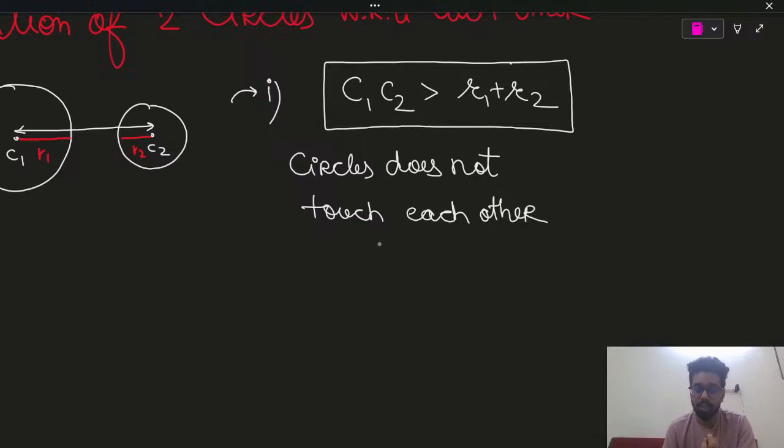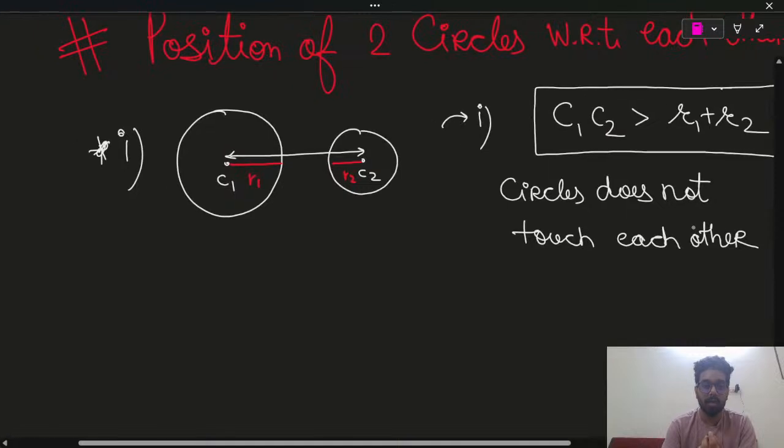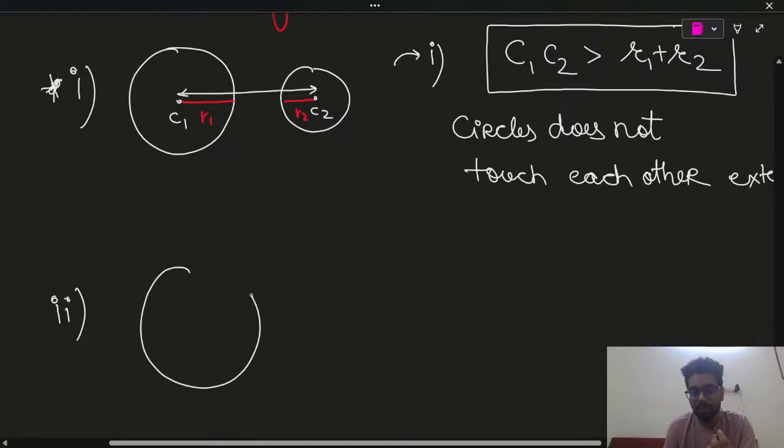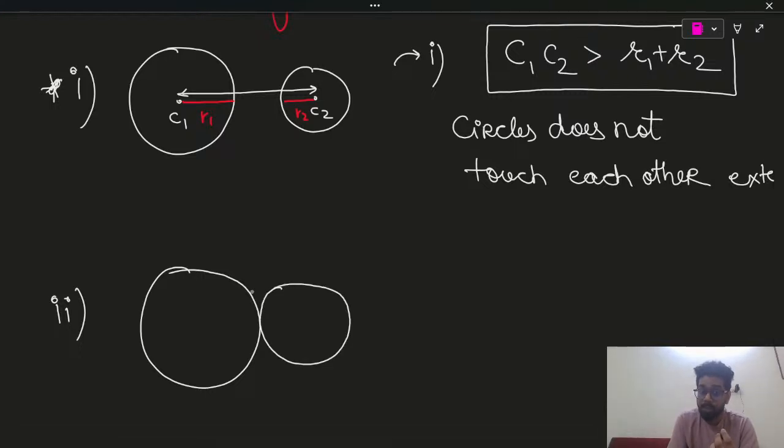Circle does not touch each other externally. Okay, ये हो गया आपका. This one is C1, C2 is both in R1, R2. Now, the second part over here is, let's bring the circles closer. If you will bring the circles closer, what is not reducing? The sum of radius is constant. But what is reducing? This white line is getting reduced.